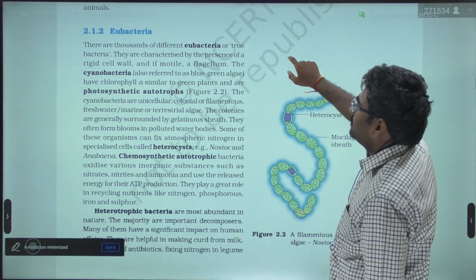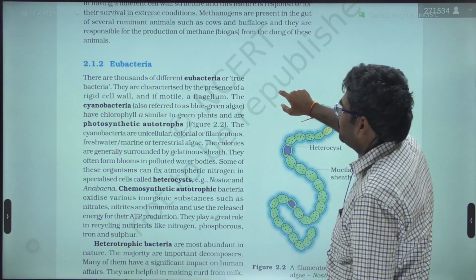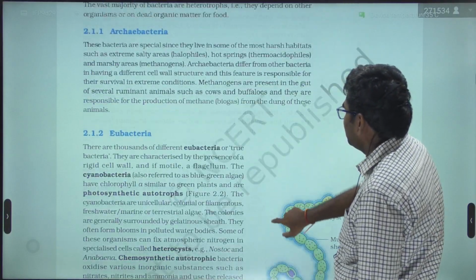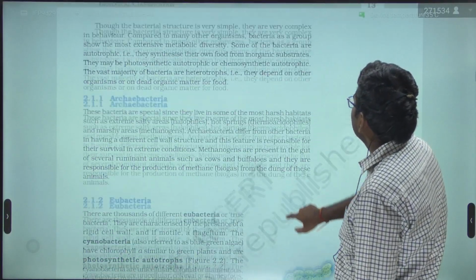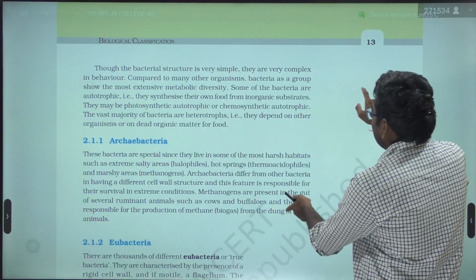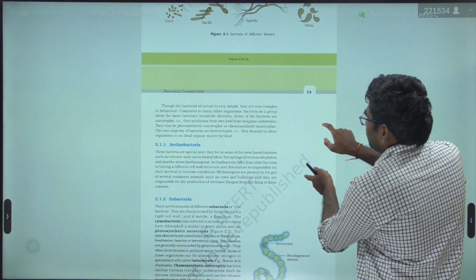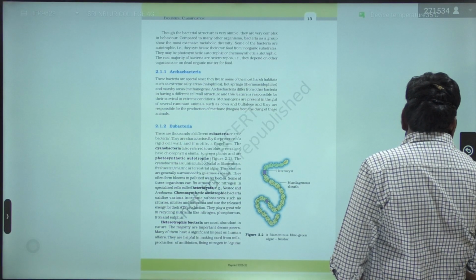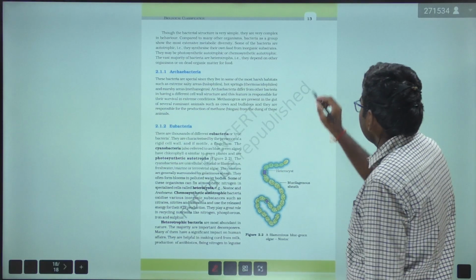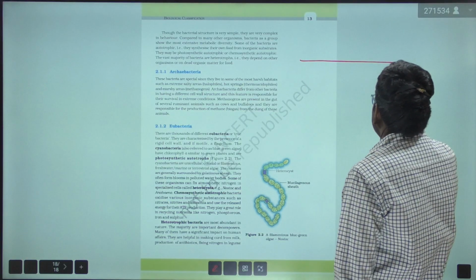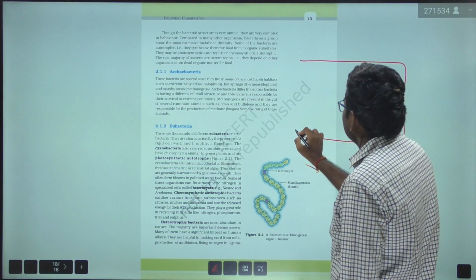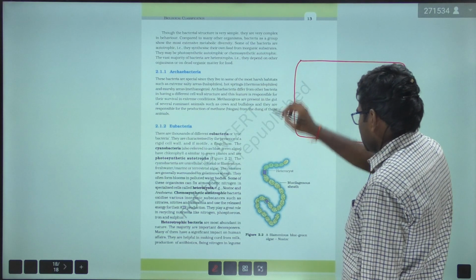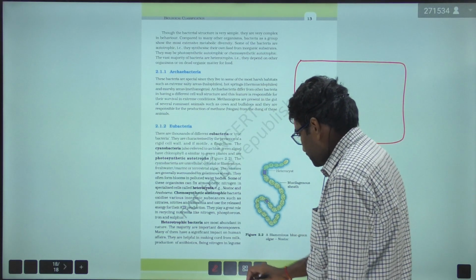Eubacteria. So this is a rough diagram of eubacteria.